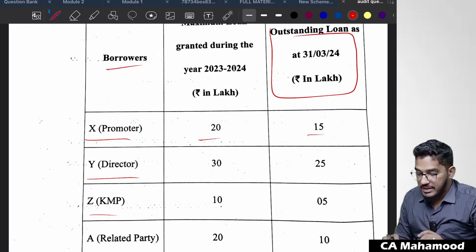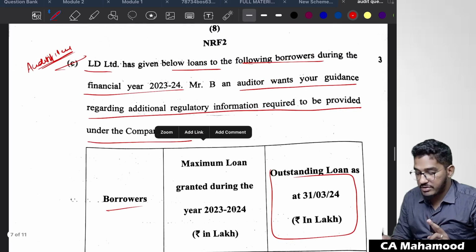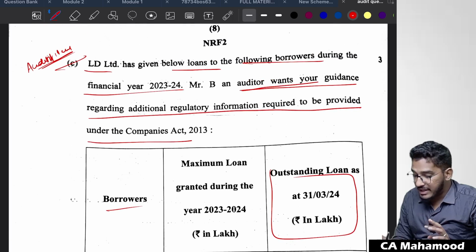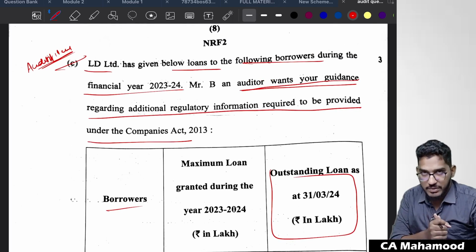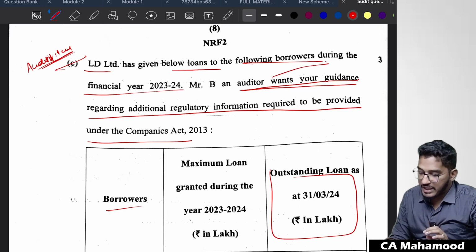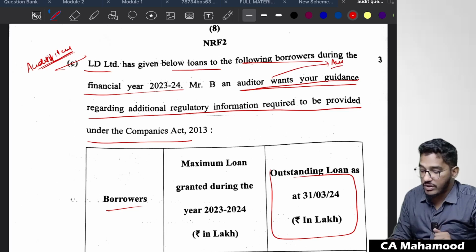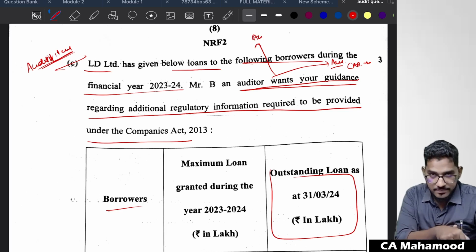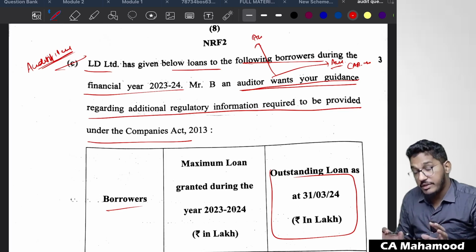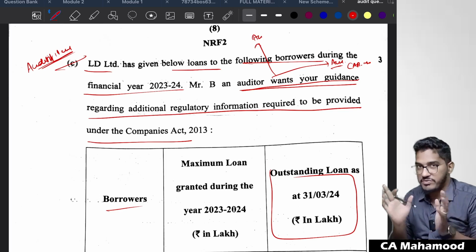See here, there are two ways for interpreting the question. They are asking you, guide the auditor what additional regulatory information required to be provided under the Companies Act. So some students might have written auditors reporting requirements under CARO. Some students might have written auditors reporting requirement under CARO 2020. Some students might have written disclosure requirements under audit of the financial statements. But whatever it is, even if you compare both, most of the points will match.